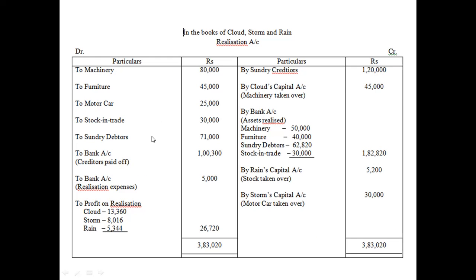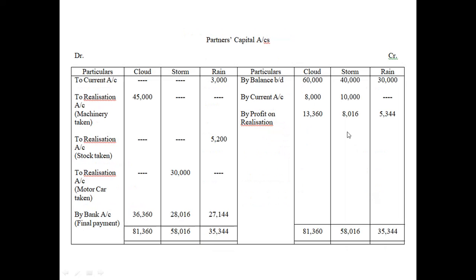You can refer to the realization account here: this 45,000, 5,200, and 30,000. You can see the amounts here. So simply what you could do is write to realization account, bracket assets taken over, and write the amounts directly here. You can do it that way, or you can show each transaction separately.